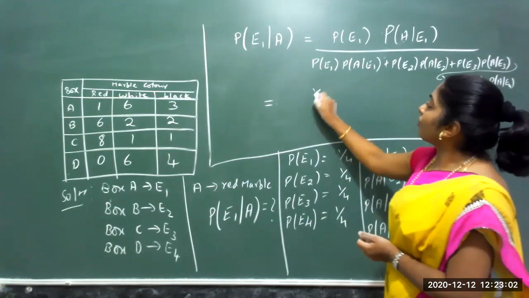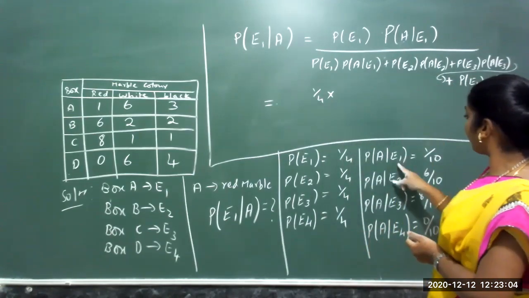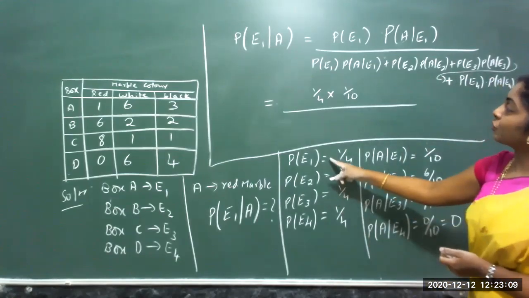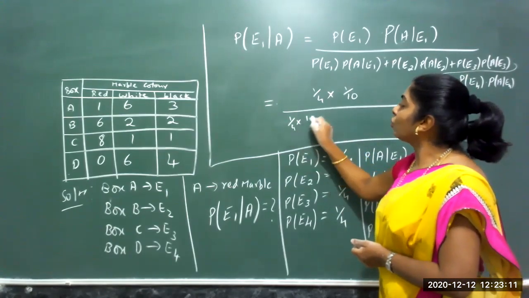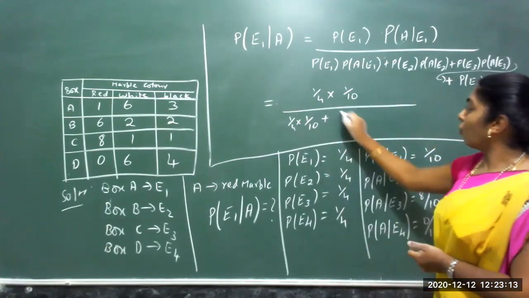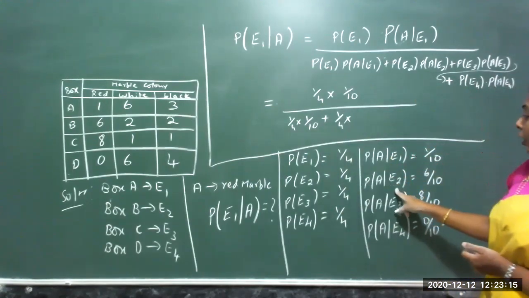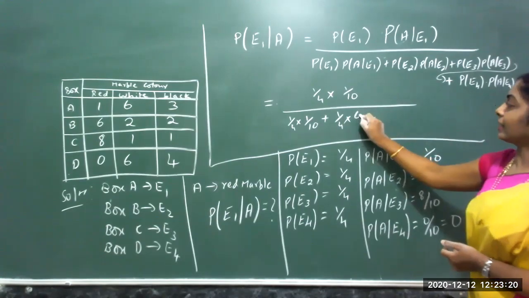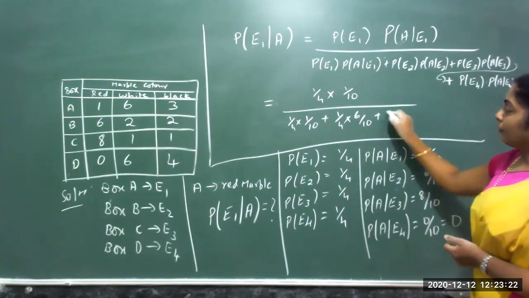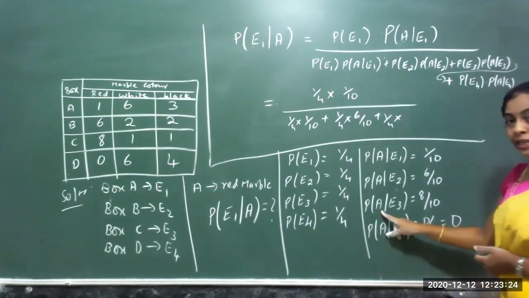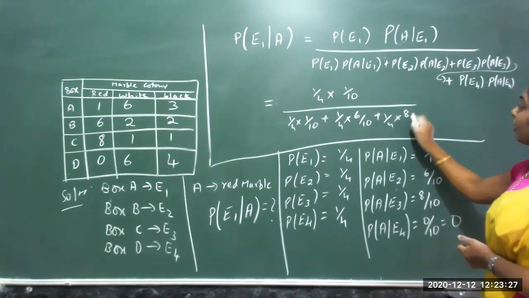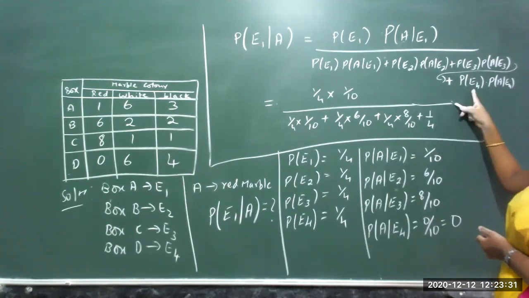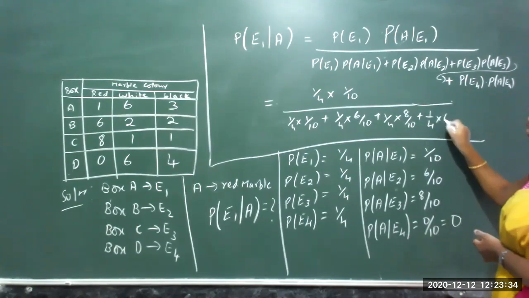Let me substitute the values. Probability of E1, 1 by 4, into probability of A given E1, 1 by 10, divided by: first one, 1 by 4 into 1 by 10, plus 1 by 4 into getting a red ball from box 2, that is 6 by 10, plus 1 by 4 into getting a red ball from box 3, 8 by 10, plus 1 by 4 probability of E4 getting a red ball from box 4.